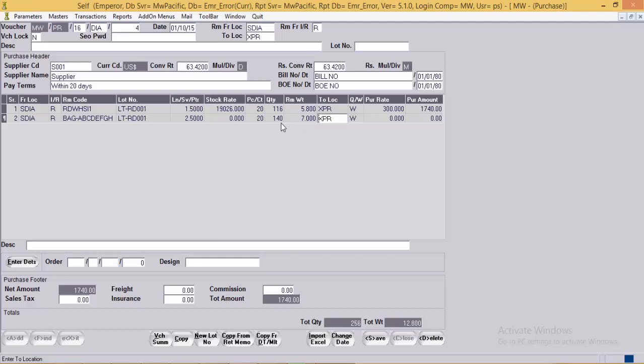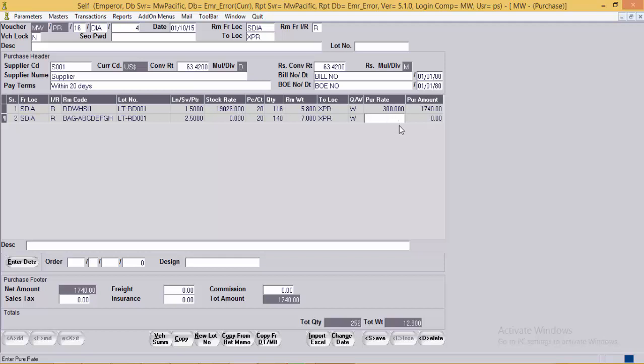System will get the RM quantity over here, and after entering the purchase rate, system has automatically calculated the stock rate. As we can see over here, the purchase is being made in dollars, but system has converted the dollar rate into rupees and has brought the stock rate in base currency, that is rupees.